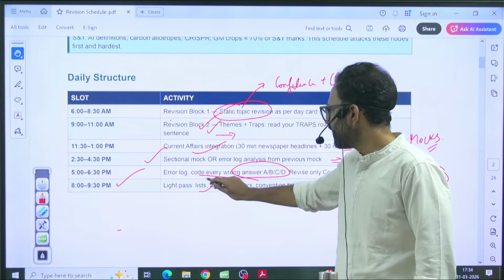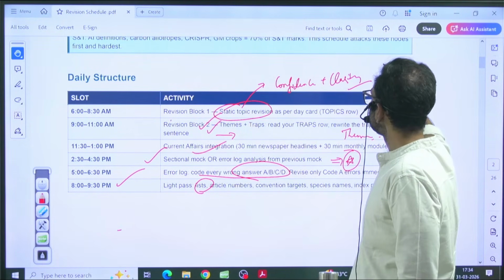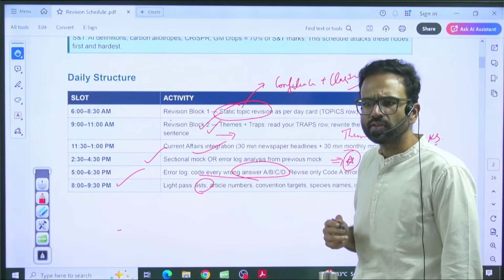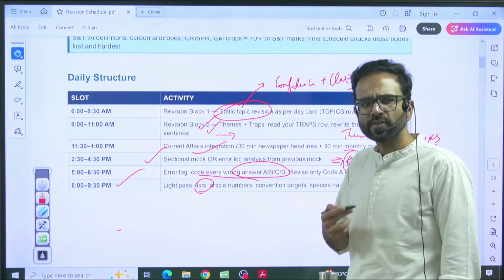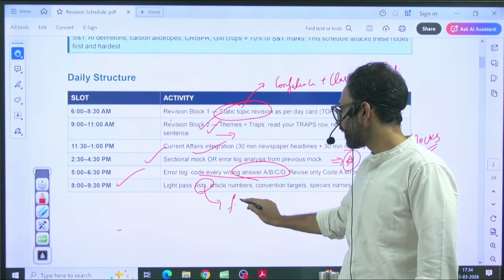So any list, let's say polity has, for example, a list of features in the parliamentary system, or a list of national parks, list of wetlands, which requires continuous rote memorization, I would say use AI and create flashcards.